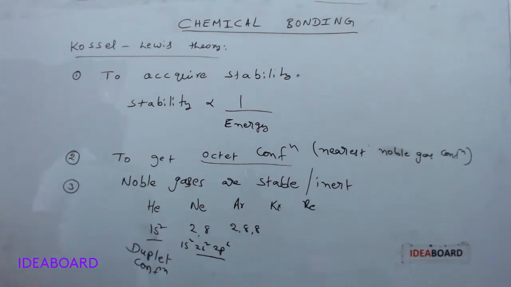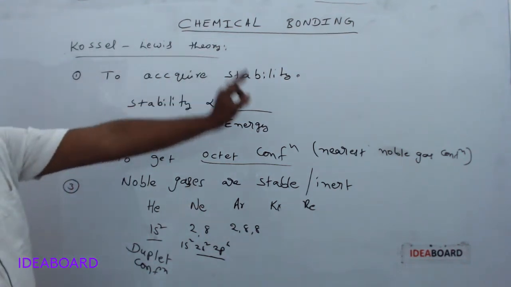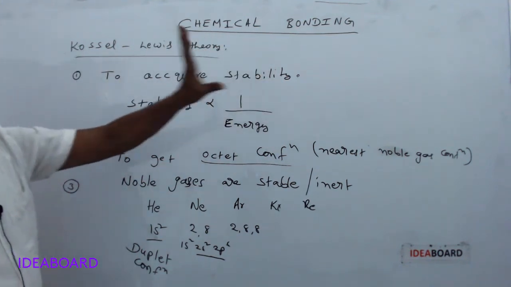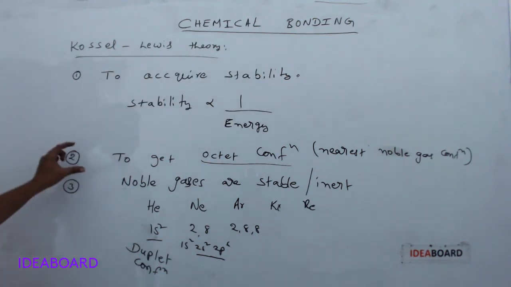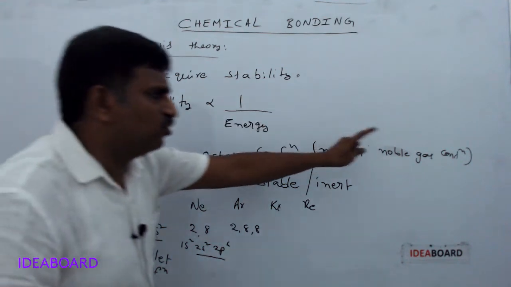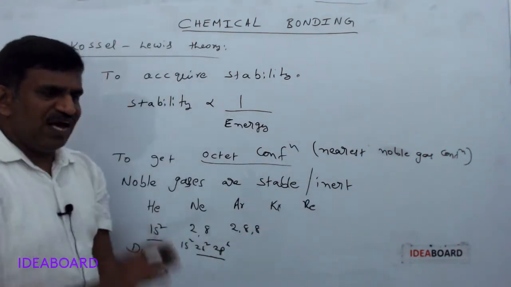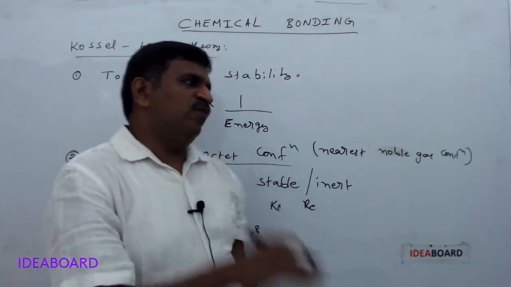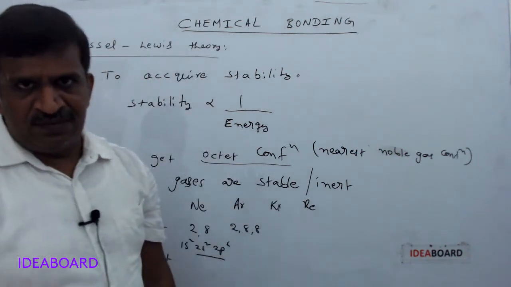So as per Kossel and Lewis, atoms are trying to get stability. That is the first thing. The second thing is to get the nearest noble gas configuration. Atoms or ions or molecules are trying to form chemical bonds.